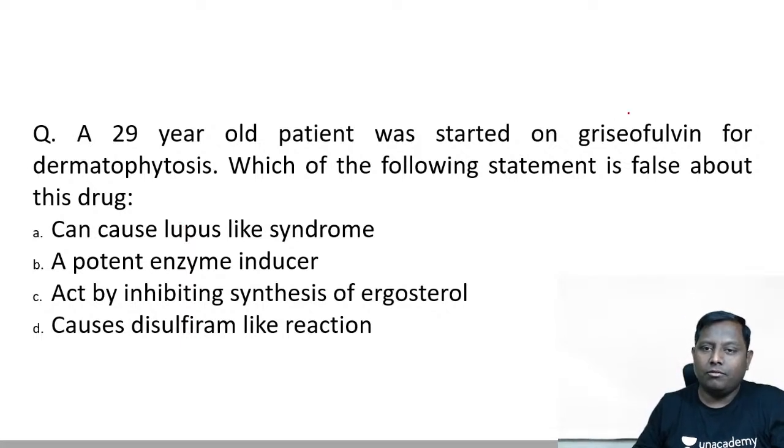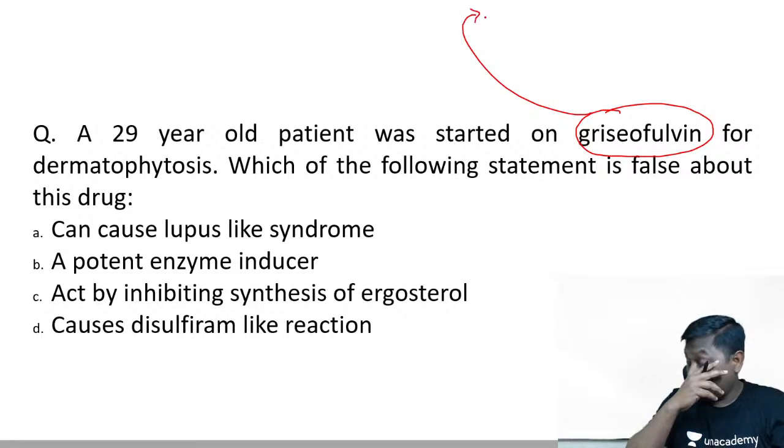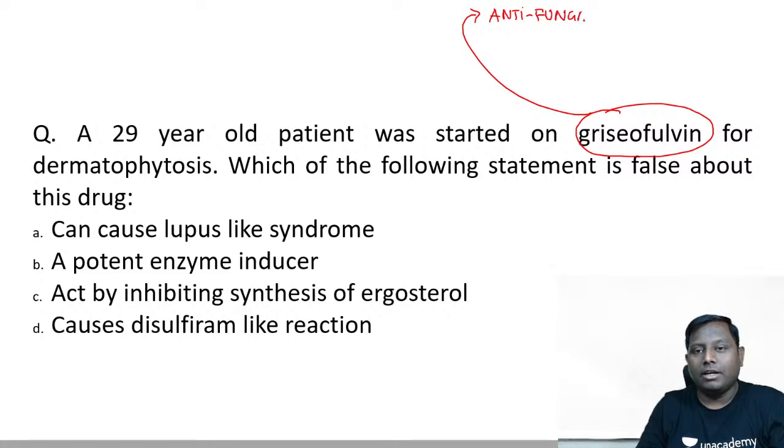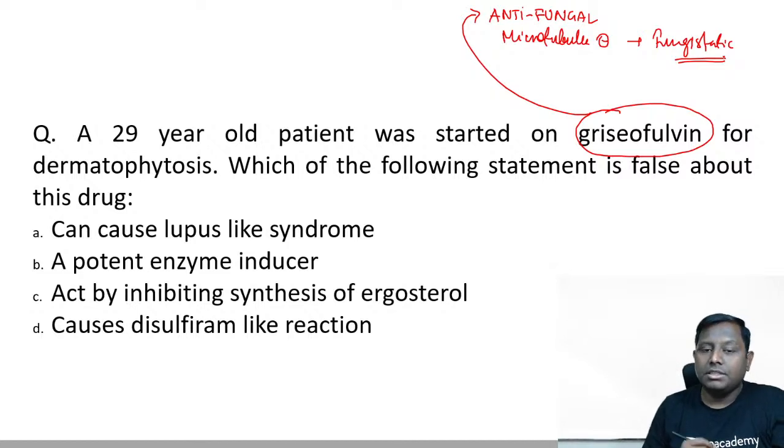Now first of all, what is griseofulvin, guys? It's an antifungal drug. I think that is clear to everybody. It's an antifungal drug that acts by inhibiting microtubule formation. So it is a microtubule inhibitor, and this is fungistatic in nature. This does not act on the ergosterol.